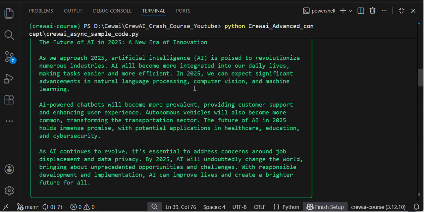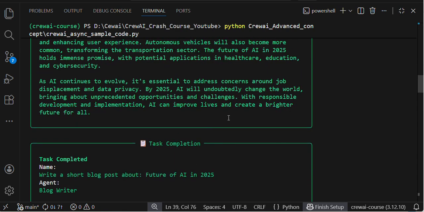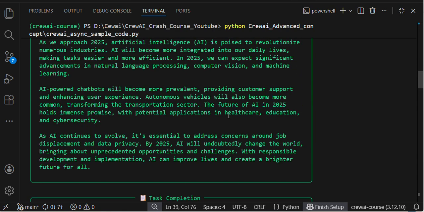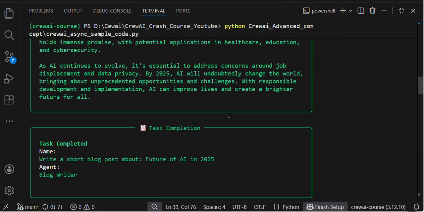Just pause the video and go through the agent output by yourself. It's simple. There are a lot of things there about artificial intelligence. Just go through the agent response by yourself, pause the video, and you will be able to get it.